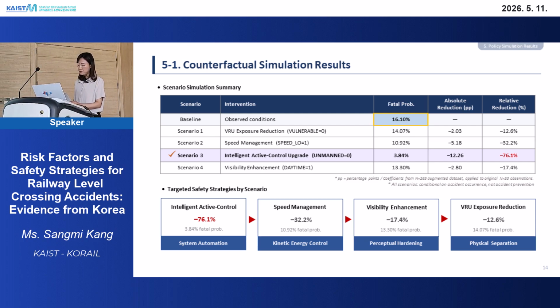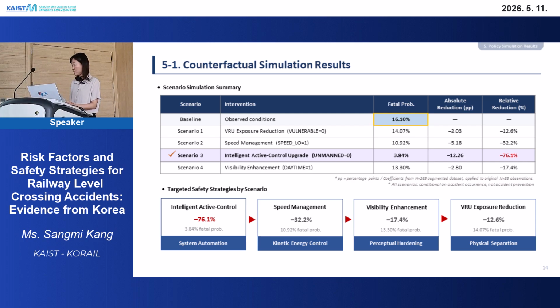Scenario 4 improves the visibility by setting all cases to daytime conditions, a 17.4% reduction. So as shown at the bottom, the scenarios are ranked from the largest to the smallest effect, and each one comes with a key strategy. So I will present these as a safety policy roadmap next.